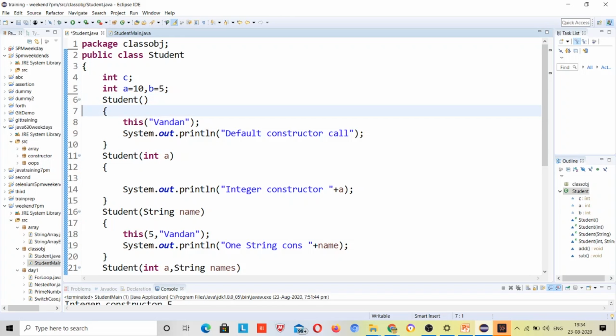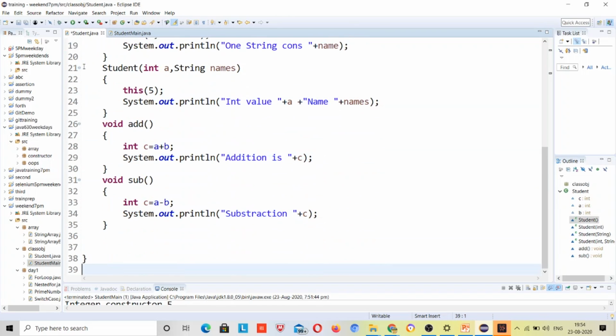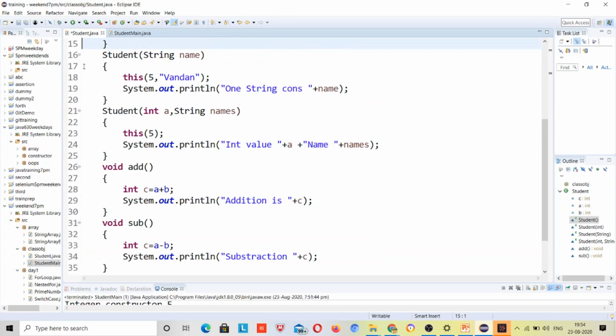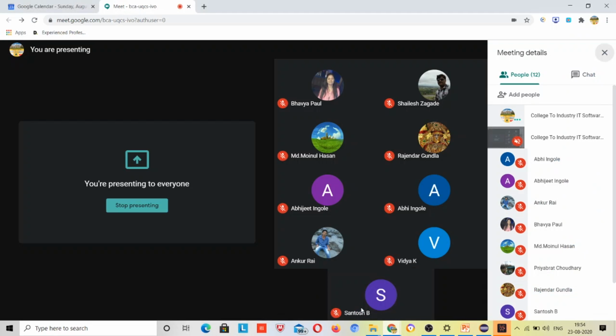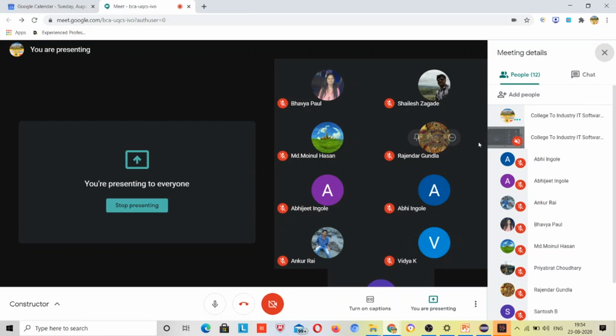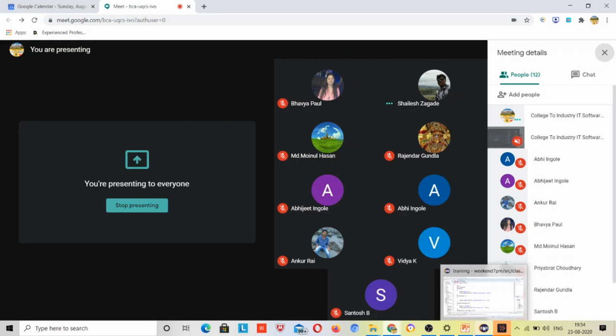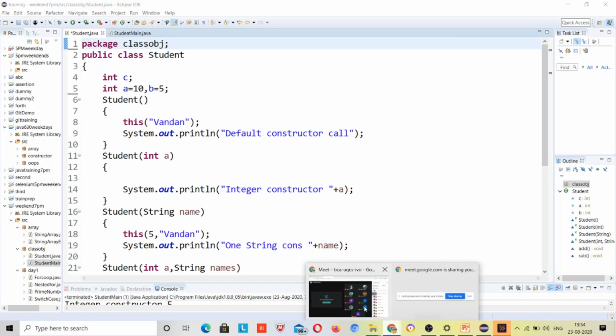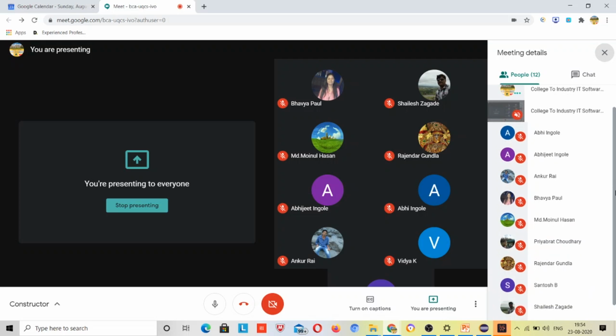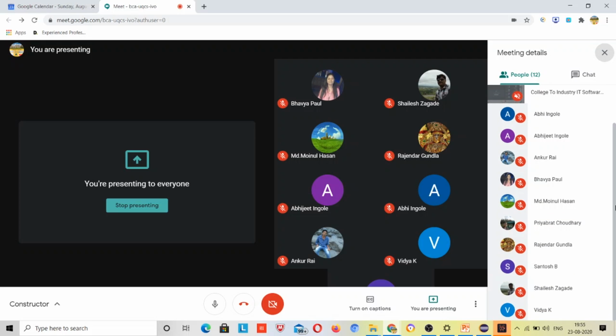Can you share that code of the student class in the video? Sorry, share code where? In the Google Meet, so everyone can take the code. Okay, I'll share this code, but first let me confirm the output. Don't worry, this code is only for you guys. So if I can take an answer from Prabhat, what will the output be?